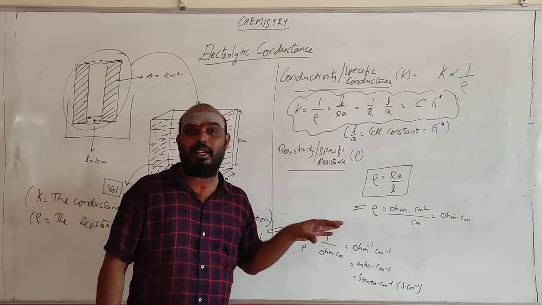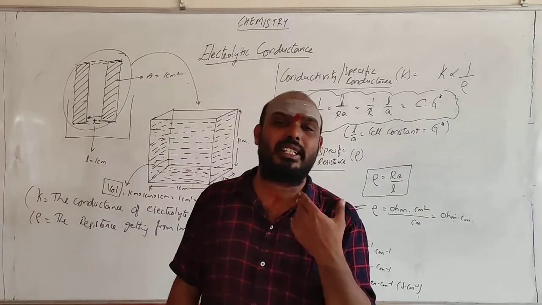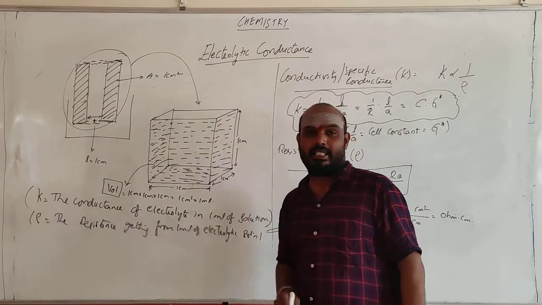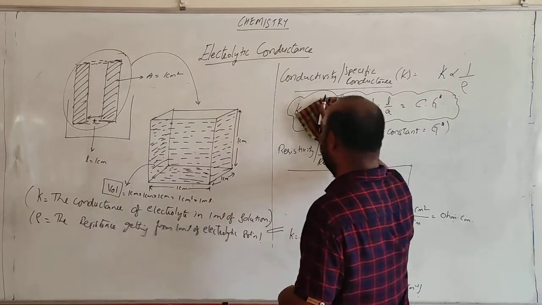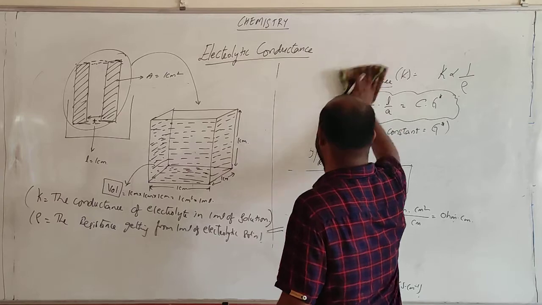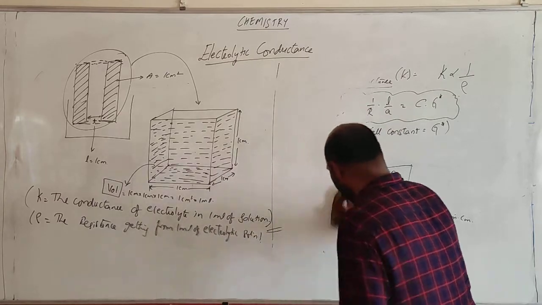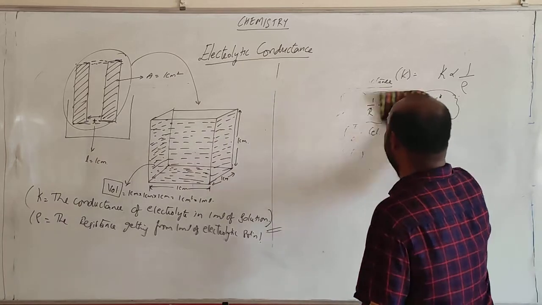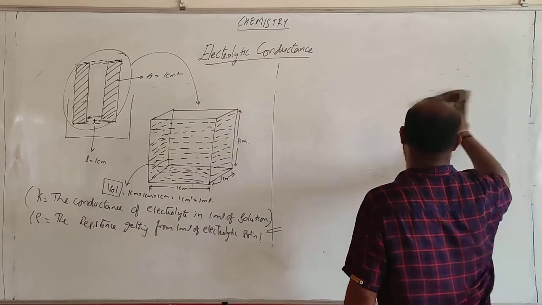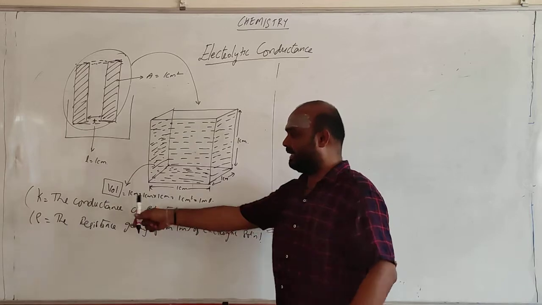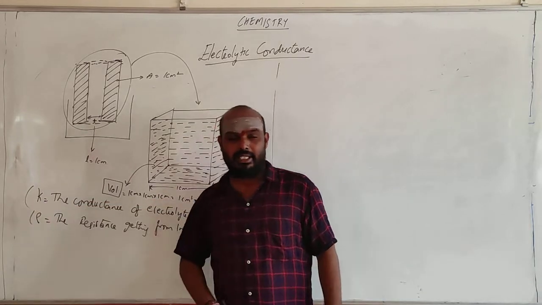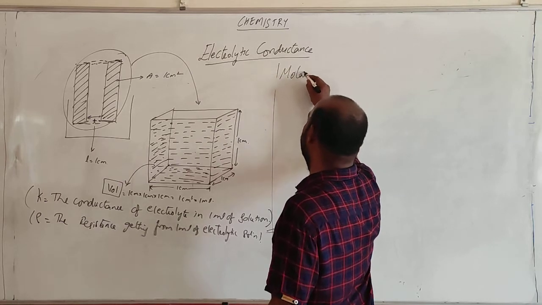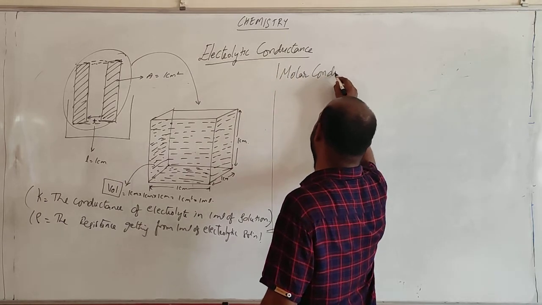In this 1 ml of electrolytic solution, whatever resistance you are getting is called resistivity. Right? So this is conductivity. Now I am going for molar conductivity, with respect to molar conductance.